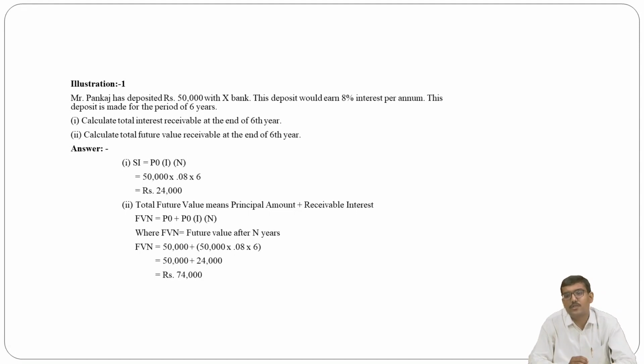Yes or no, my dear friends? So ultimately the future value is nothing but the present value plus your interest. So 50,000 plus 24,000 interest, then you will get 74,000 as the future value. Is it clear, my dear friends? Yes or no? Very good.